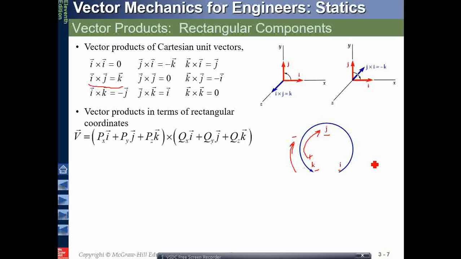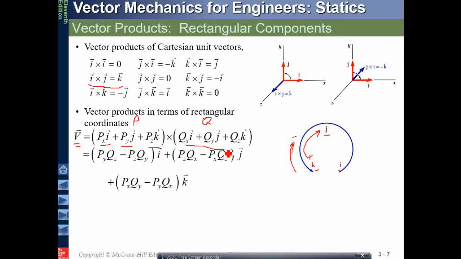This is very simple. Further, if we have the components of the vectors, we calculate a determinant to obtain the cross product of the two vectors. How is this done? The vector p has components pxi, pyj, pzk. These are the components of the vector p, three components along with the unit vectors, and these are the magnitudes. Similarly, the vector q has components qxi, qyj, qzk. This is the q vector.